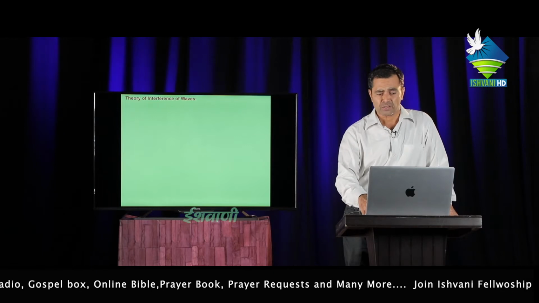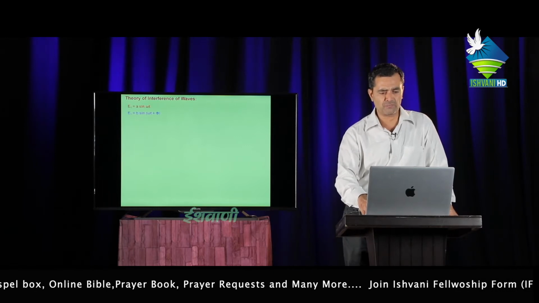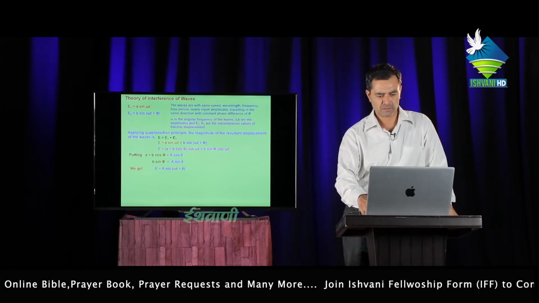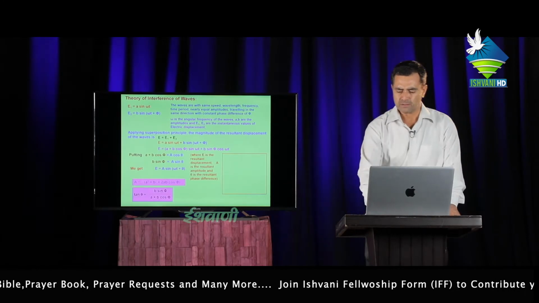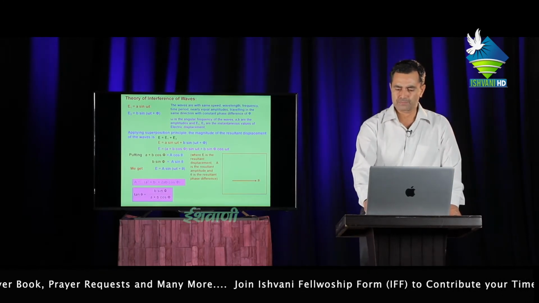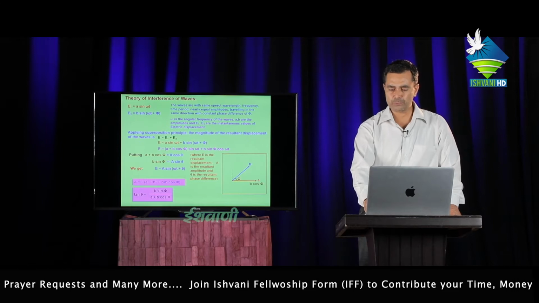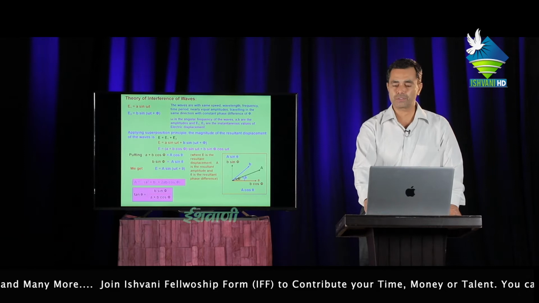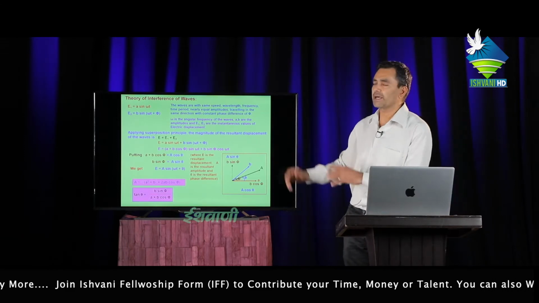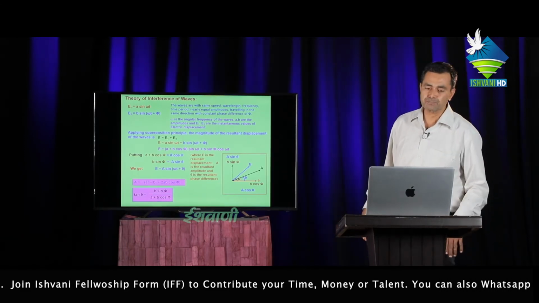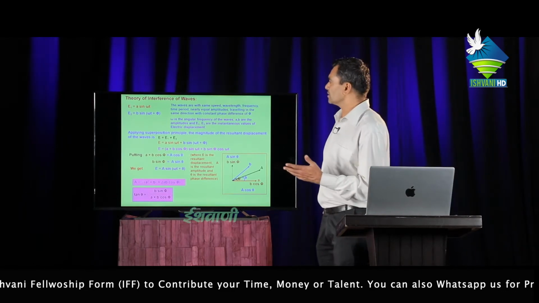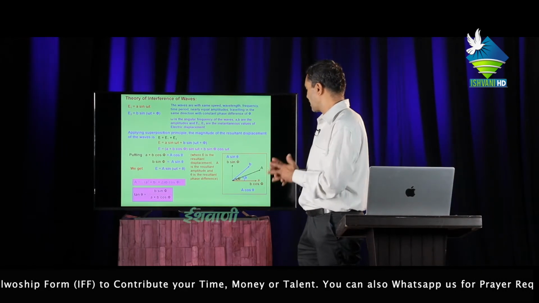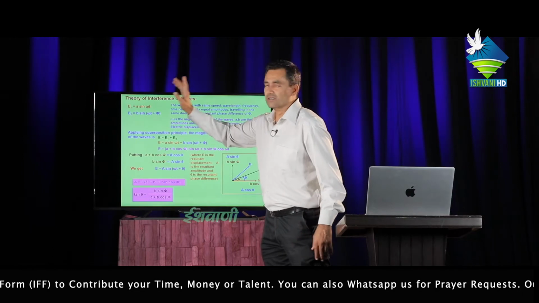Next question: theory of interference of waves. We know that two waves of the same amplitude, same frequency, with nearly the same velocity, moving in one direction, superimpose on each other. Now let us consider the first wave parallel to the x-axis.